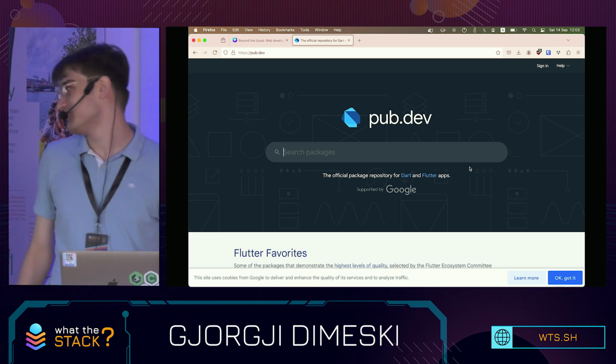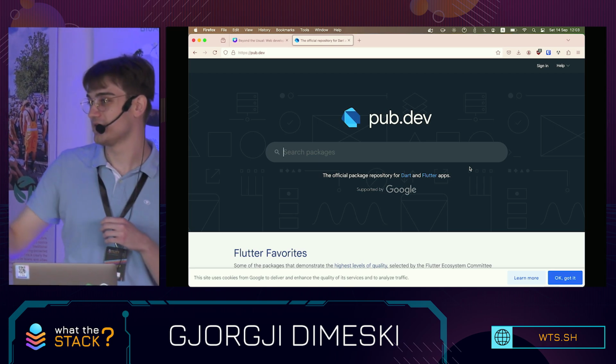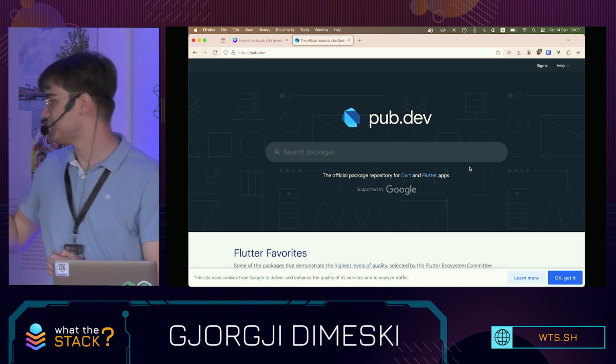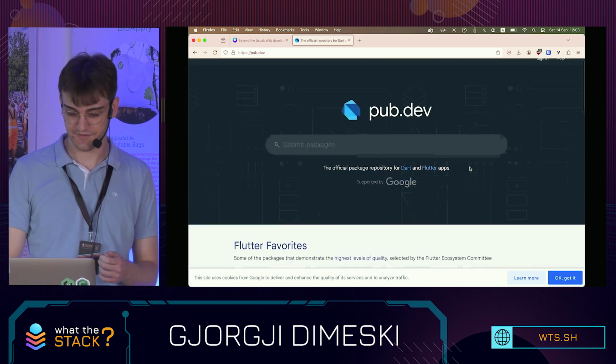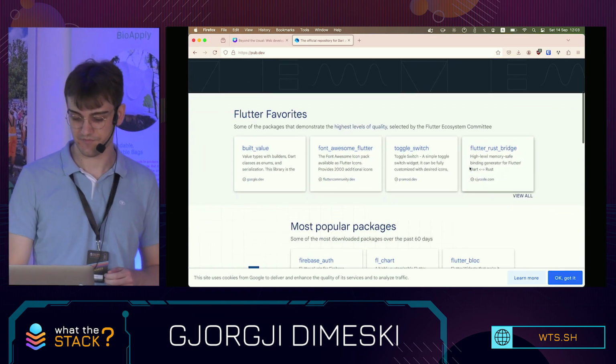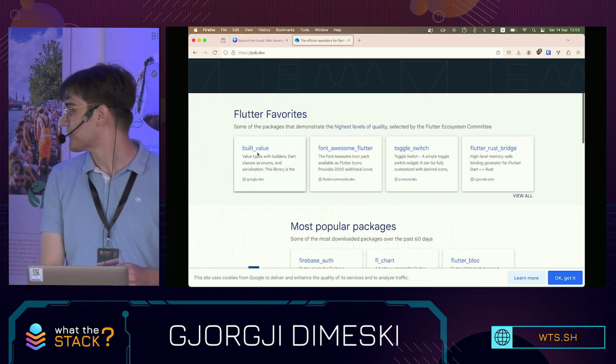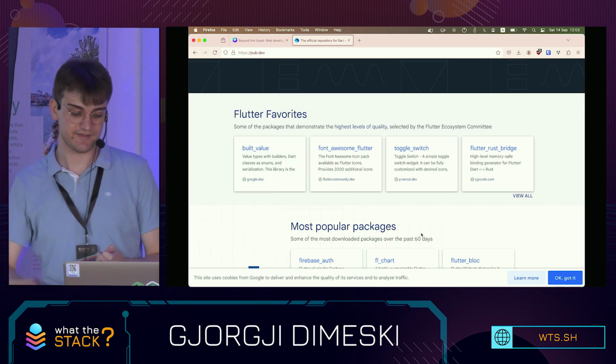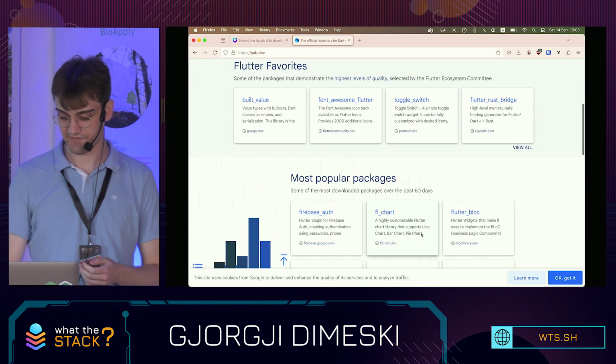And the community support is sort of lacking compared to Node, but it still has packages. Flutter also supports Flutter Favorites program that has a lot of packages over here that they endorse, that have a lot of tests that are popular and stuff like that.